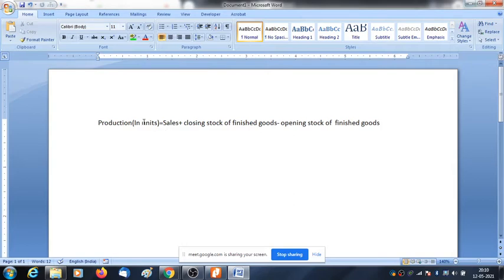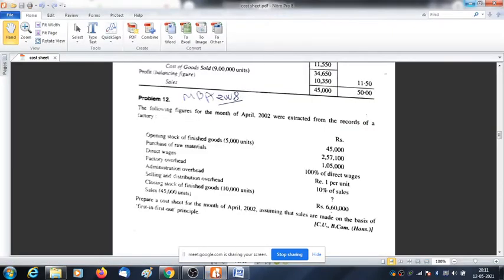Basically all are in unit. Mind it. At that time a few of you were asking about the value, but it is in unit. Our motto is to compute the unit, not the value. Whatever is given here is in unit. So basically we need to compute this unit. Now another thing, sale equals issue. Whenever the term issue is used, we mean sale. Now see this problem. Here, sales is given as 45,000 units.